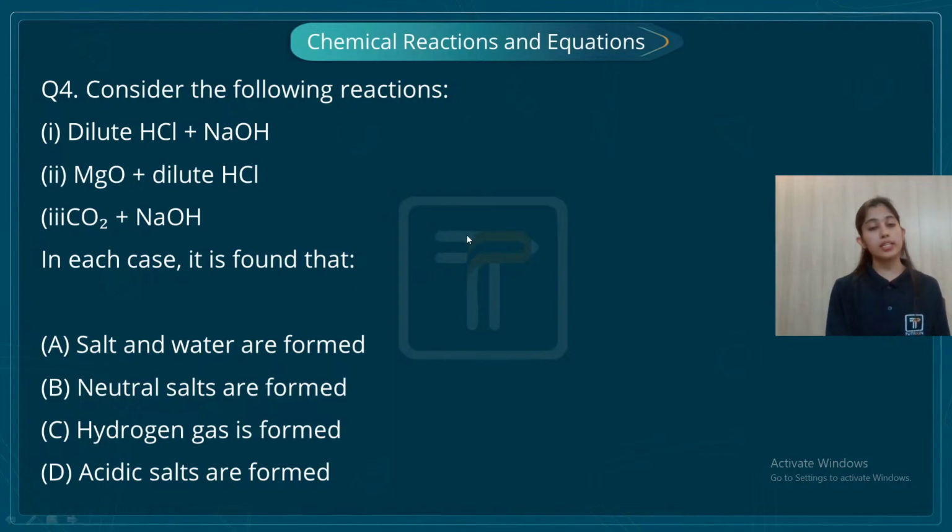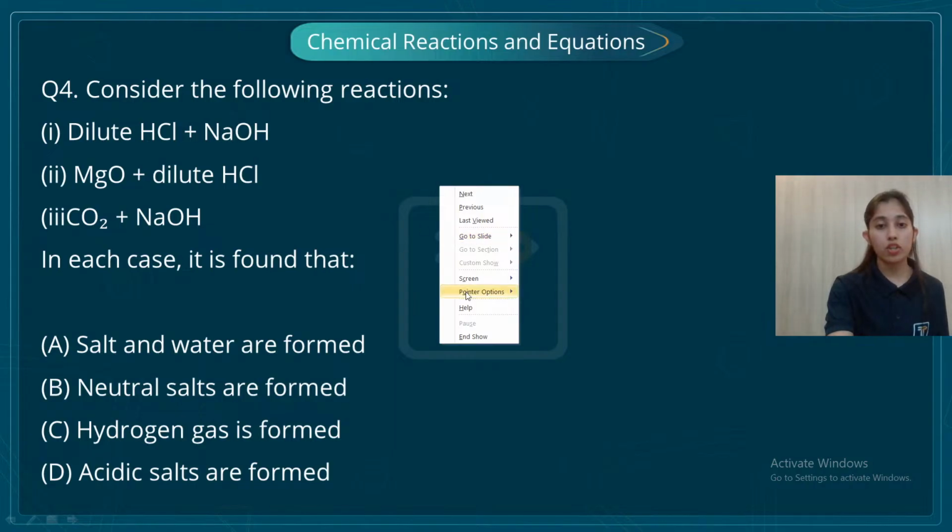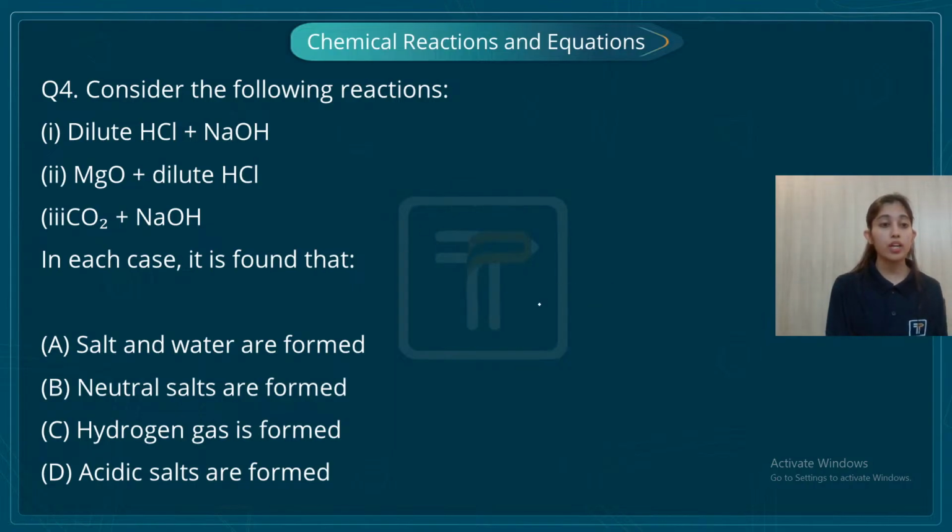Now let's consider what is happening in the second case. In the second case also, magnesium oxide, which is a basic oxide, is combining with HCl. So salt and water are being formed. Again, carbon dioxide is combining with sodium hydroxide. Carbon dioxide is acidic, sodium hydroxide is basic. So again, it's a kind of neutralization reaction. Are neutral salts formed every time? No, students. Hydrogen gas is not formed. Acidic salts are not formed in every case. So what is happening in each case is that salt and water are formed. So the correct option for this question is going to be option A, right?